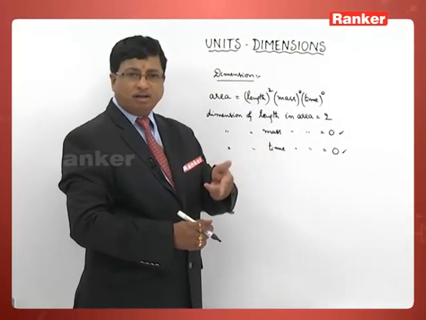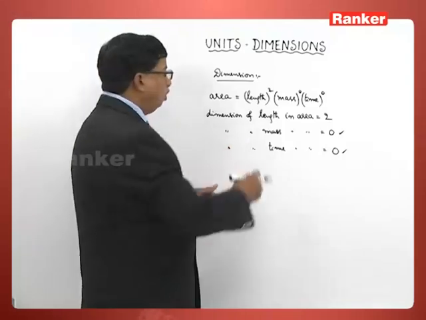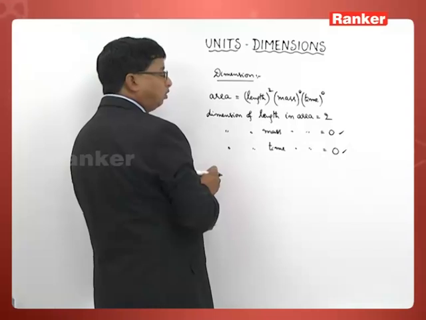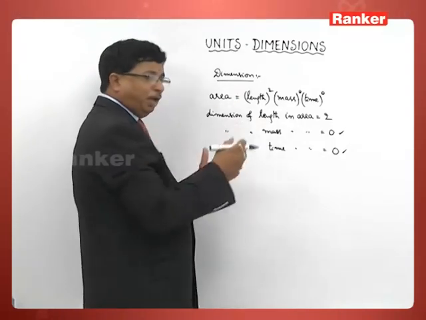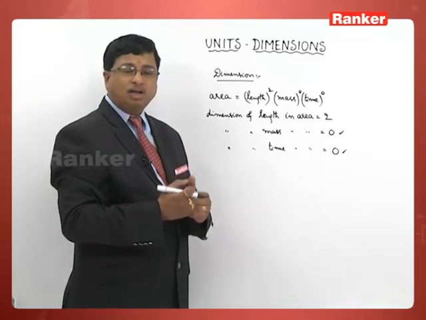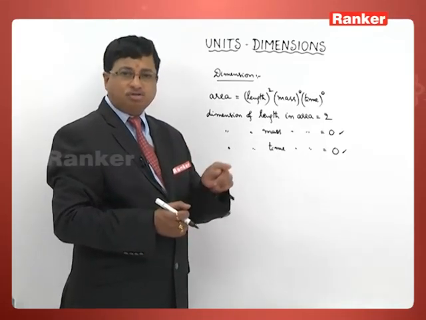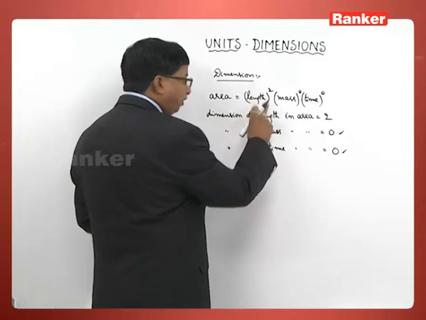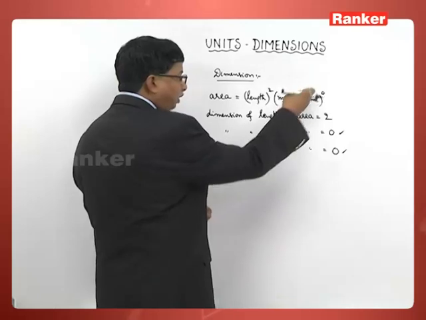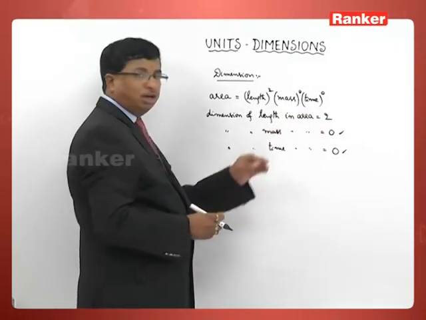It only depends on length. Therefore, we can say the power to which we are raising the fundamental quantity or the unit to obtain either a derived quantity or the corresponding unit of that, that is what we call a dimension. Therefore, dimension of length in area is taken to be 2, and for mass and time the dimensions are taken as zeros.